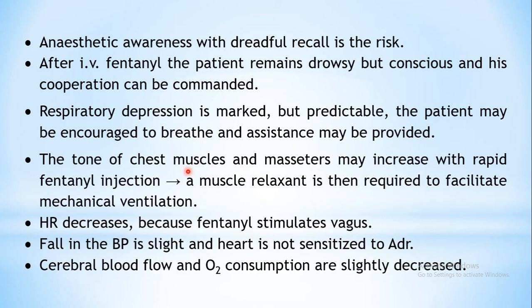So it will affect the ventilation, because your respiratory skeletal muscles in the chest have to relax for the thoracic cage to increase in size. If this fentanyl is given very rapidly, a rapid IV injection, it may result in an increase in the tone. So at times you may have to give a muscle relaxant along with it, otherwise the respiration of the person may get affected.